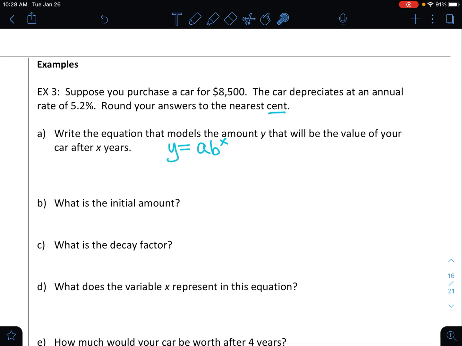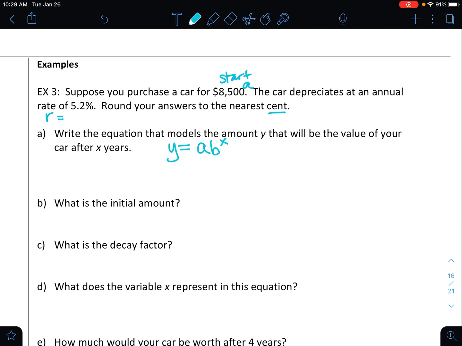Okay, so back over here. You purchase a car for $8,500, so that's going to be the start, or the initial. I'm going to put an A by that, and we're going to plug that in for a. Now, here is my rate. I need to write that as a decimal.